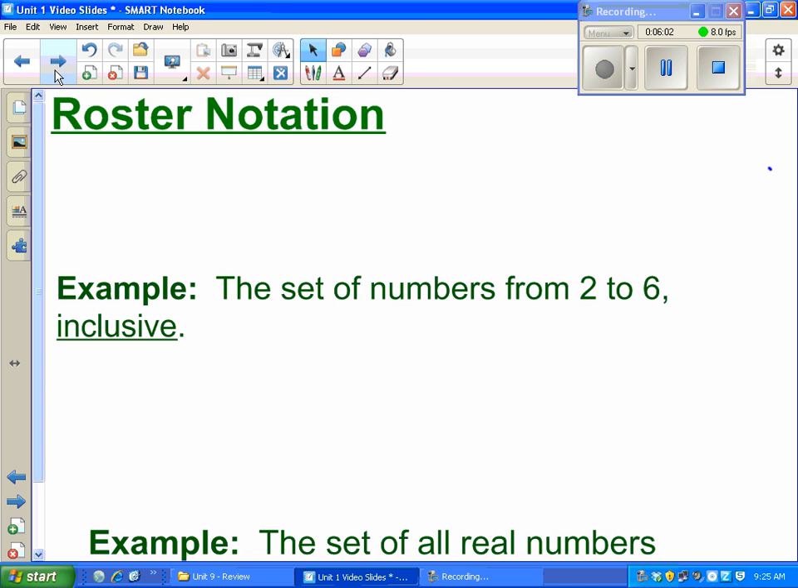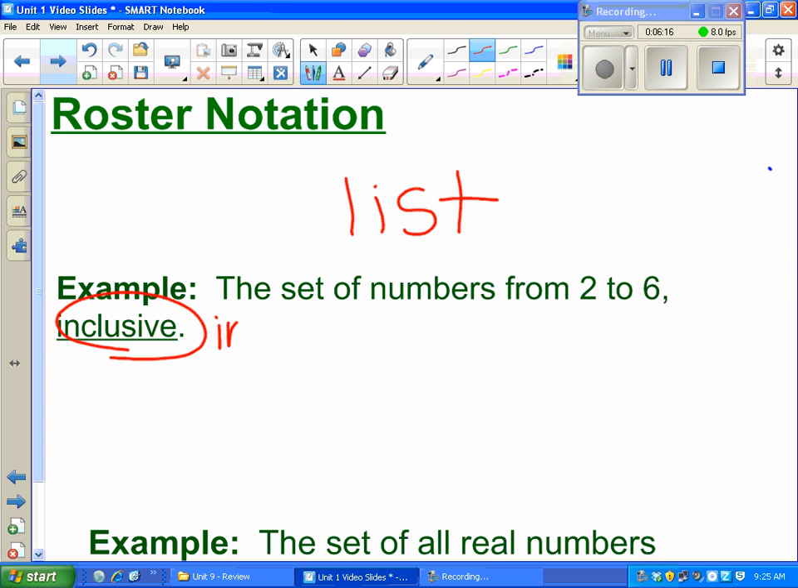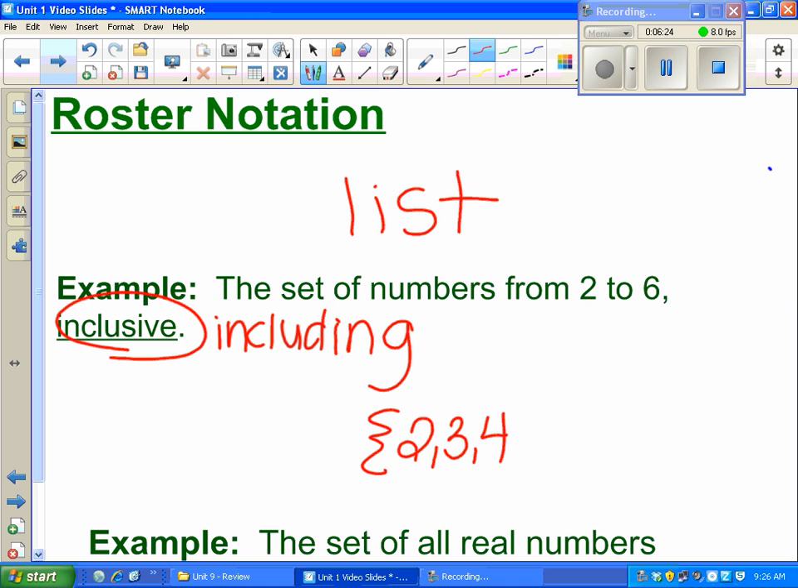So roster notation, the best way to think about roster notation is just like a list. I think about like the roster of a baseball team. It's just a list of the players' names. Here's an example. The set of numbers from 2 to 6 inclusive. Remember, inclusive means including. Sounds just like it. So I want to list the numbers from 2 to 6, including 2 and 6. 2, 3, 4, 5, 6. That's how it looks.